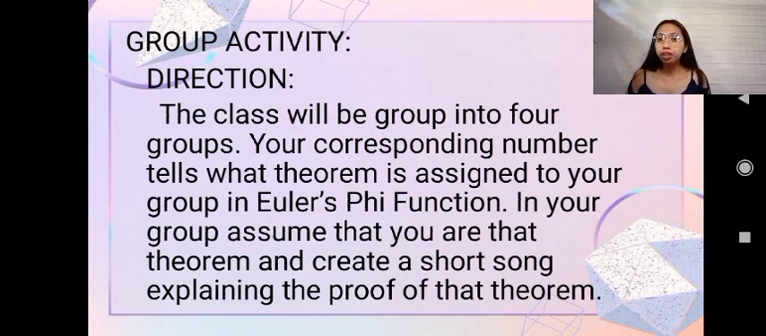Now, we will hear the last presenter's work. Okay, so group 4, you may now present your output. Okay, so very good, group 4. As you noticed, everyone really did their best in creating their songs. Very creative. Thank you so much, class, for participating.